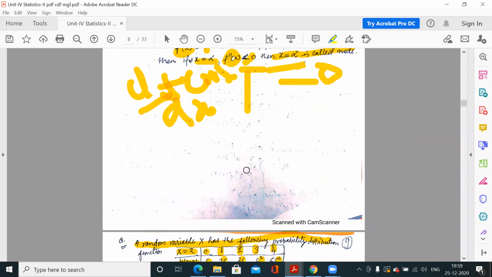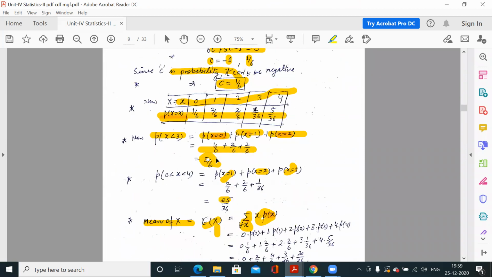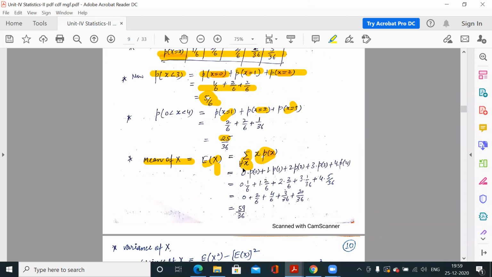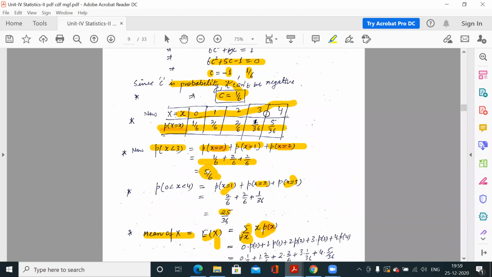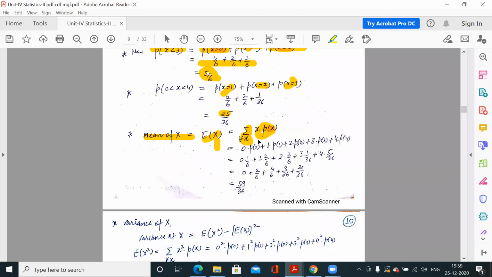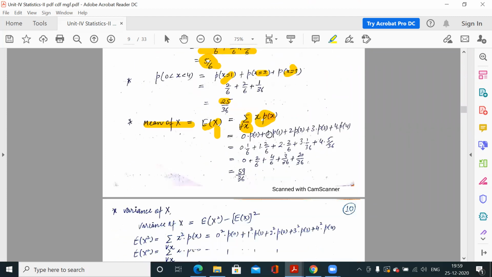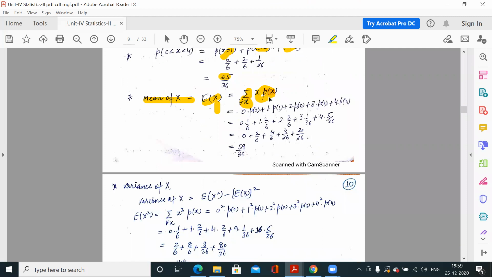So here we have the discrete case because X is discrete. The expected value of X, or mean of X, is the summation of X into P(x) for every X. So how many X values are there? 0, 1, 2, 3, 4. We have to multiply all combinations: 0 into 1/6, 1 into 2/6, 2 into 2/6, 3 into 1/36, 4 into 5/36. So it is for every X.